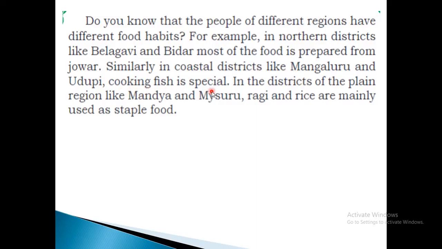Coastal areas means the areas nearby the sea. And in the districts of Mandya and Mysore, ragi and rice are mainly used as staple food.